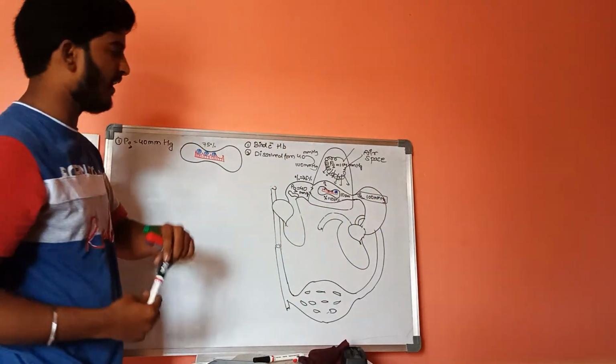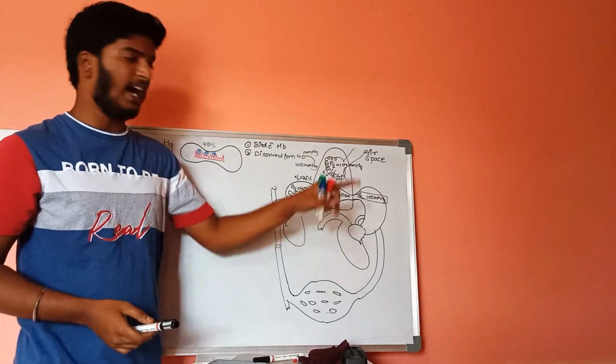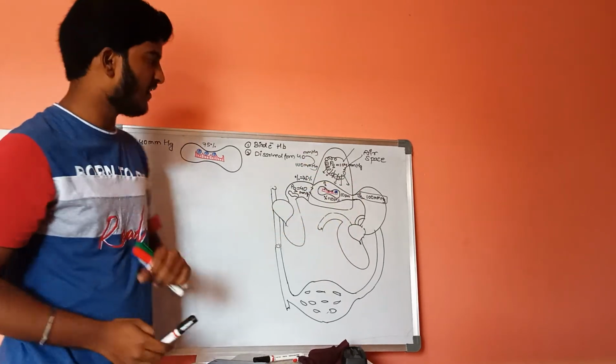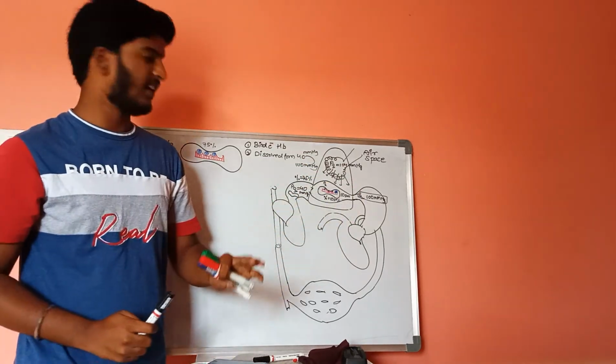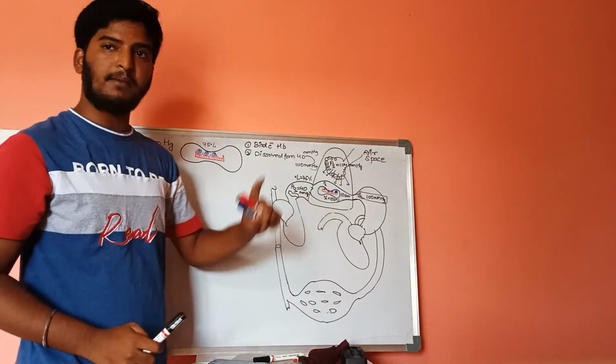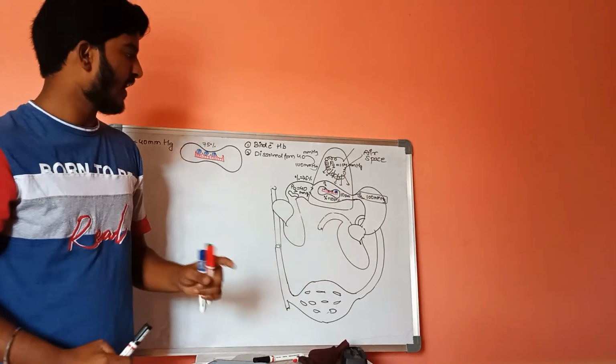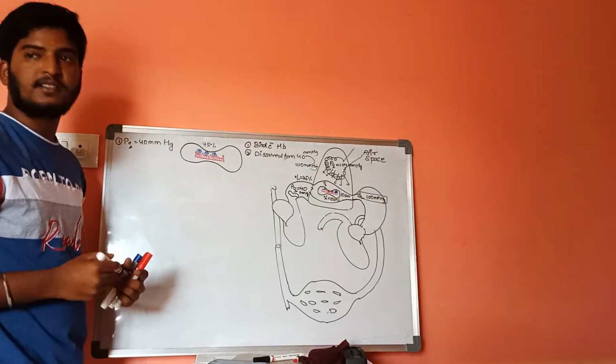Now one more point to remember is that in the alveoli there are 2 different types of circulation. The first type is pulmonary circulation, and the second type is bronchial circulation.